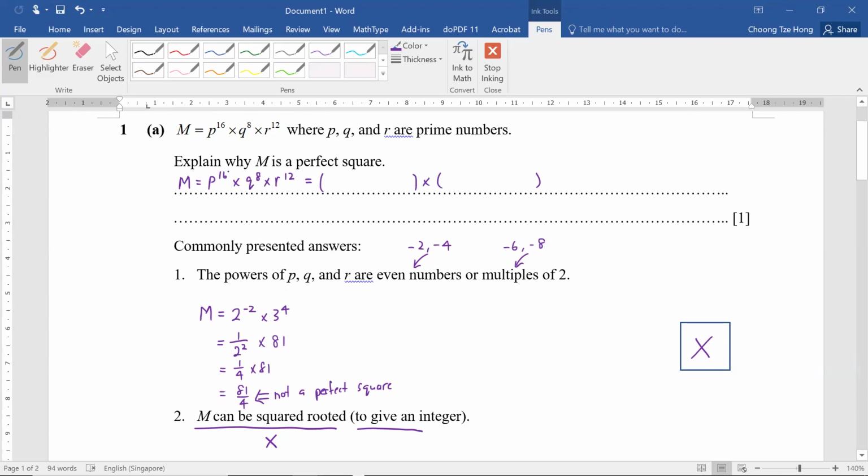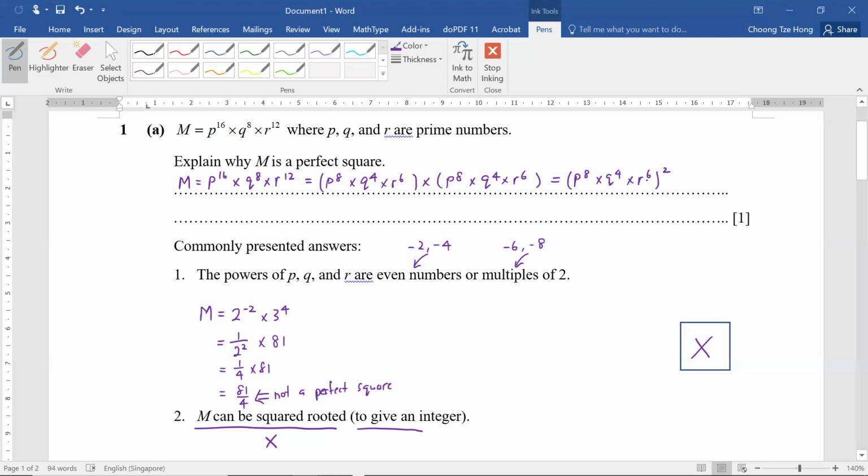We have p to the power of 16. If we break it up into two groups, it will be p to the power of 8 and p to the power of 8. Then q to the power of 8, if you break it up into two groups, will be q to the power of 4 times q to the power of 4. Then r to the power of 12 will break up into r to the power of 6 times r to the power of 6. Now we have broken it up into two groups which are exactly the same. So we can now express it as the square of an integer already: p to the power of 8 times q to the power of 4 times r to the power of 6, all squared.